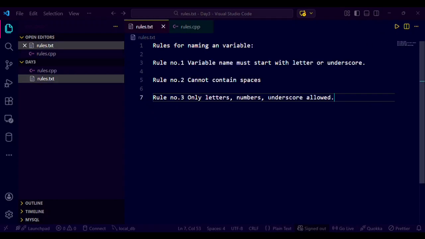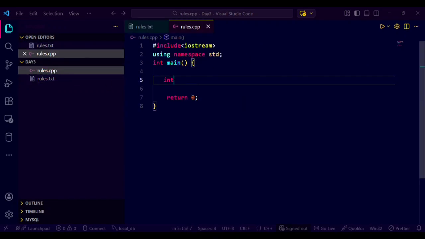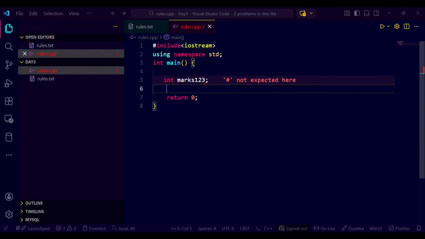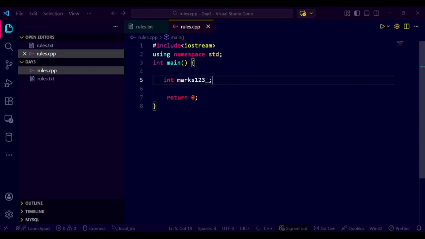Rule number 3, only letters, numbers, underscore allowed. So if I write int marks#@, it does not take. So we can include either letters, numbers, or underscore. It does not give the error. We should not use any special symbols like at, hash, anything. We can use only letters, numbers, underscore.